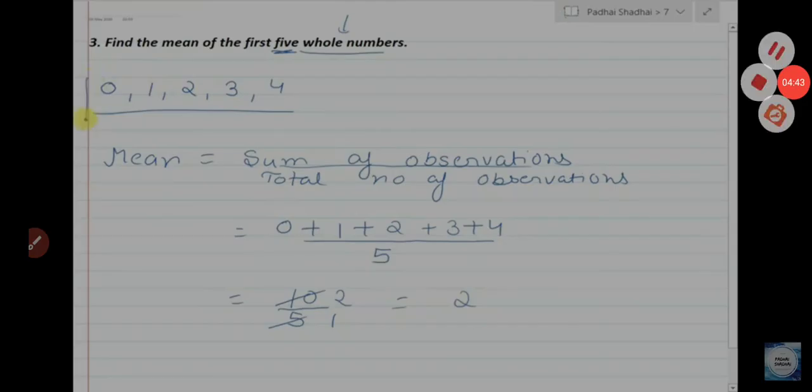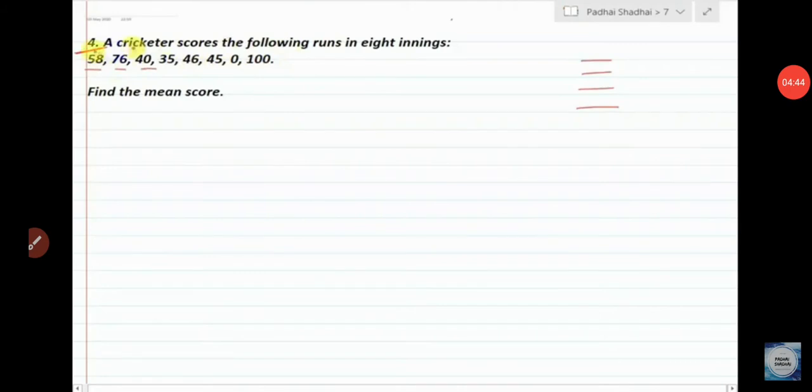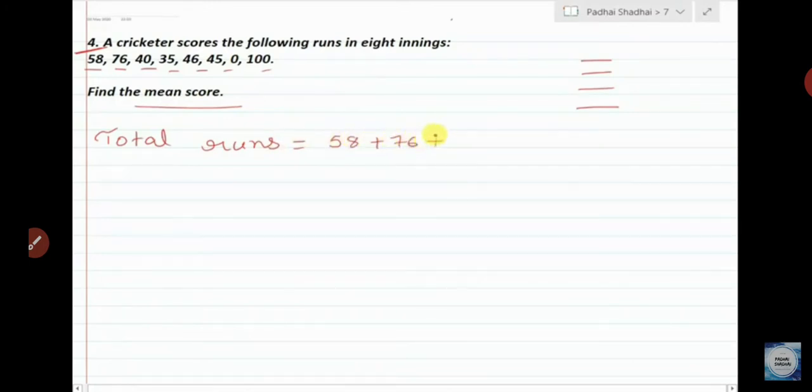Okay, now question number 4: a cricketer scored the following runs in 8 innings. See the scores, find the mean score. What you do? Sum of all observations upon total number of observations.